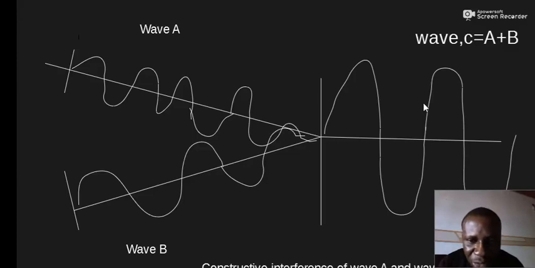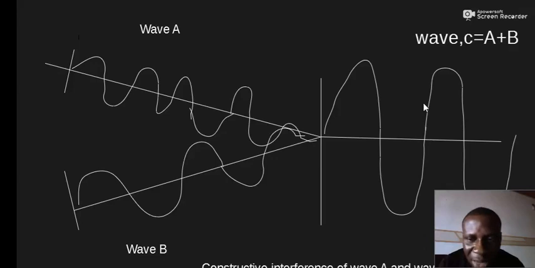That implies that the trough of A will match correctly with the trough of B. That means the two troughs are exactly in the same position. When this happens, we say that the waves combine constructively, that is fully constructive interference.